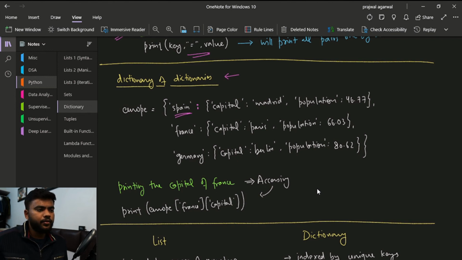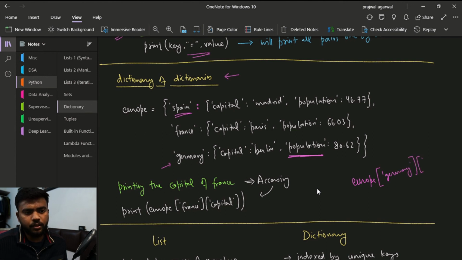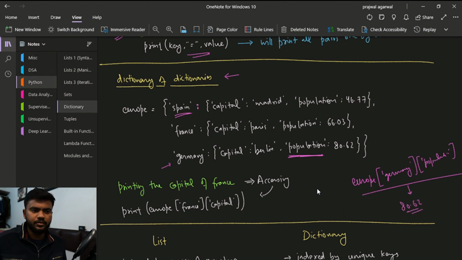Okay, so what if you want to access this particular thing? What you will do, you will call Europe, then the first thing you will call is the first key, Germany here, and then you will call the population key, right? So using this syntax you will get the value, whatever value this particular key is holding.